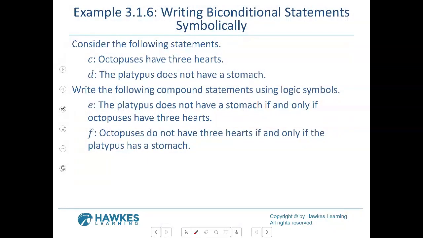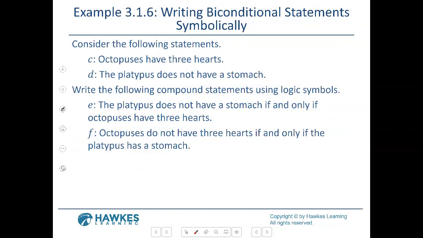C. Octopuses have 3 hearts. D. The platypus does not have a stomach. I have no idea if that's true or false. I don't know. All right, so here we go. We can Google. The platypus does not have a stomach if and only if octopuses have 3 hearts. They always give you something you have to think about. So we have if and only if. So what part is first? What are they doing here?